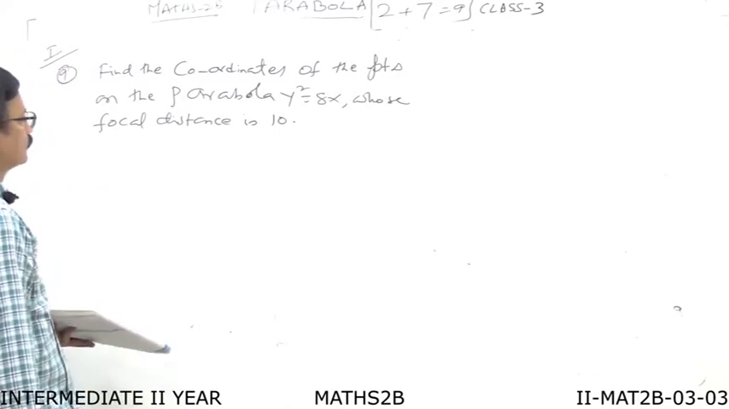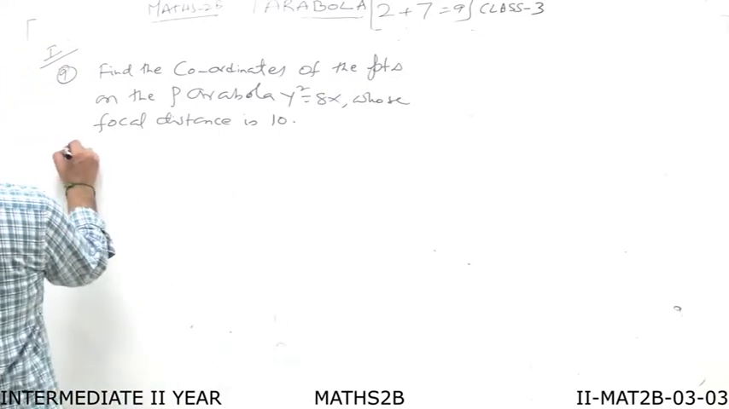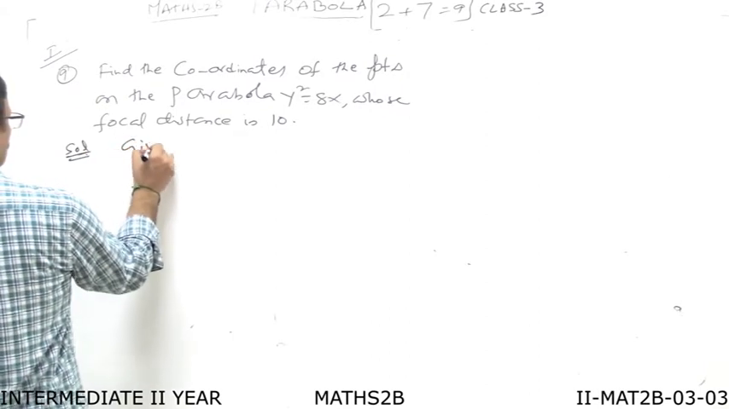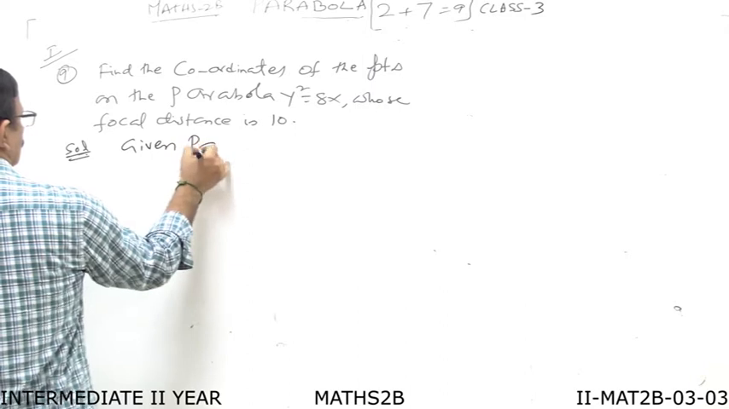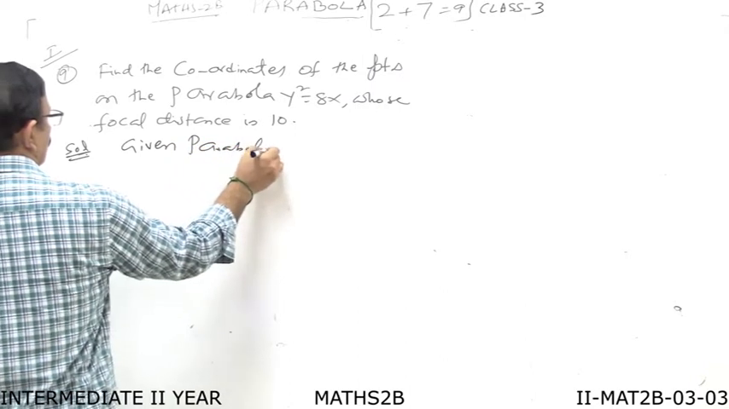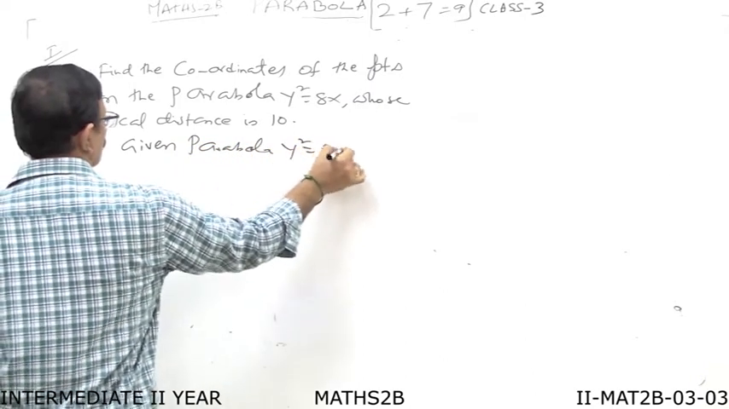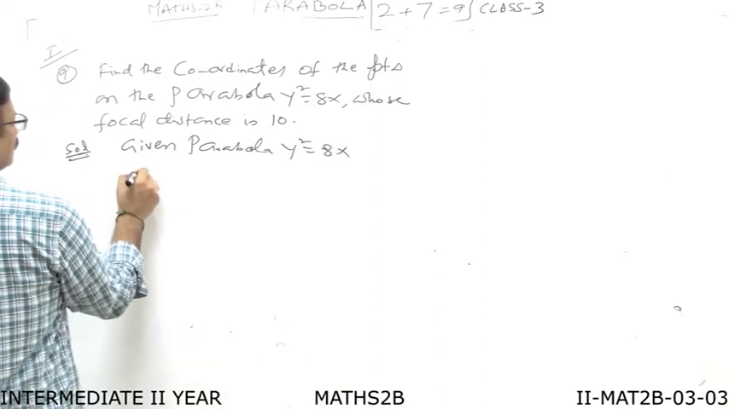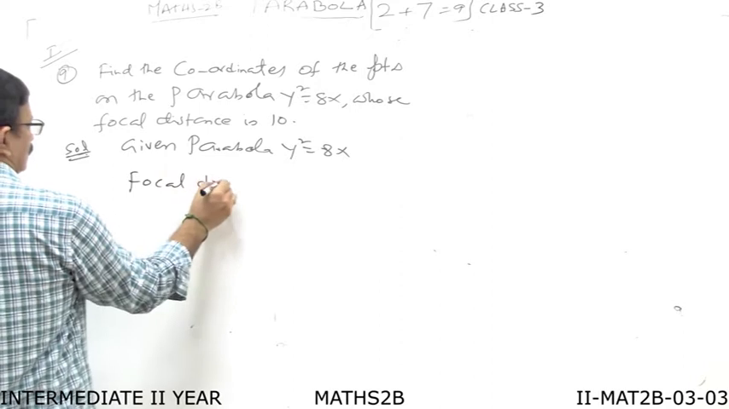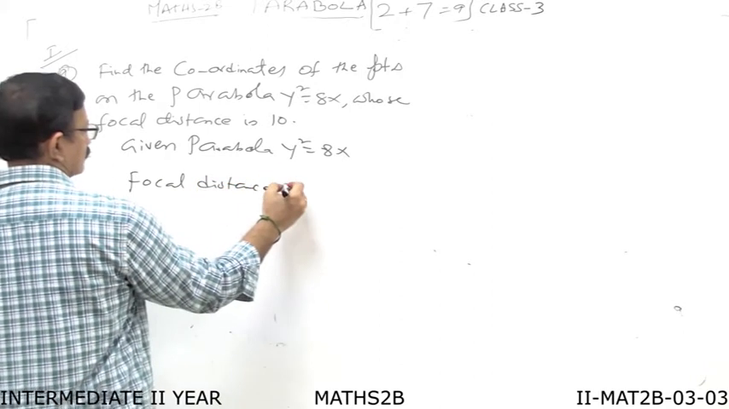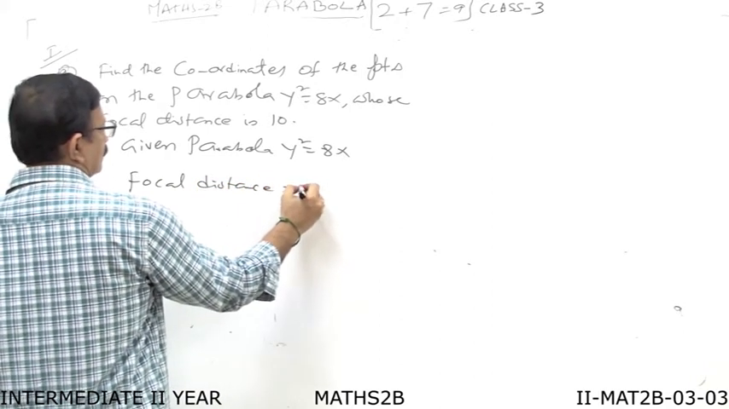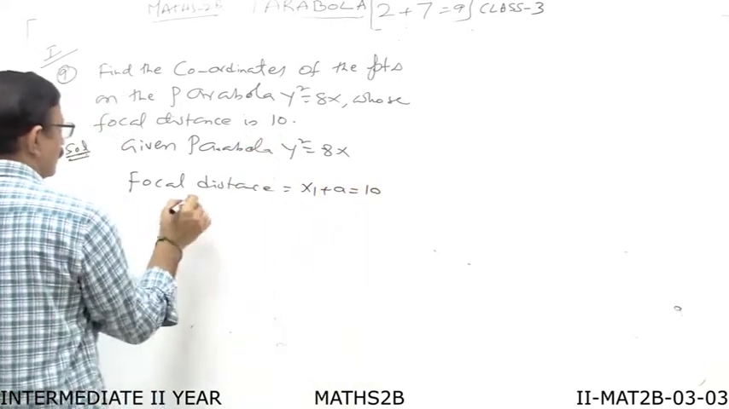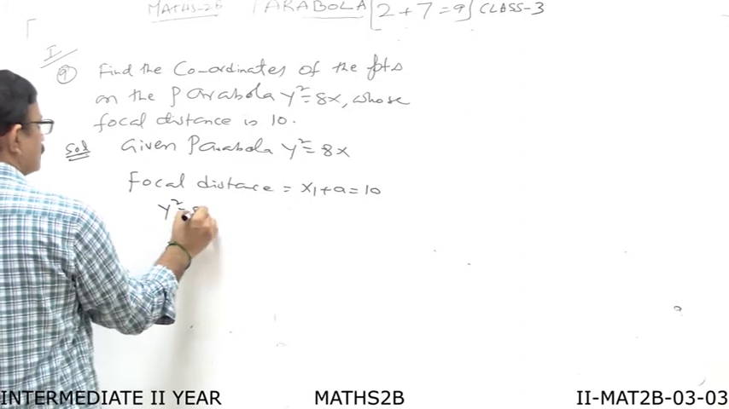Now, how to do this one? So, what is the solution for this? What is the given parabola? Given parabola, y square is equal to 8x. Focal distance formula. Focal distance, what is the formula? It is x1 plus a is equal to 10.